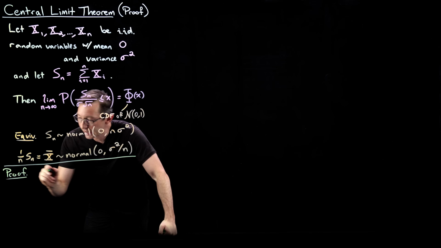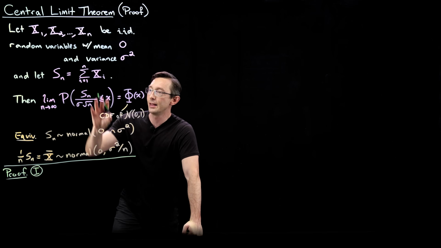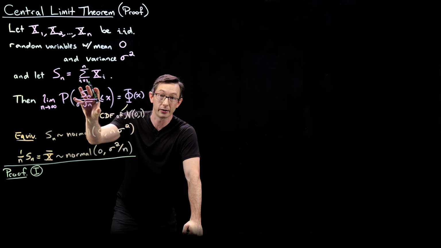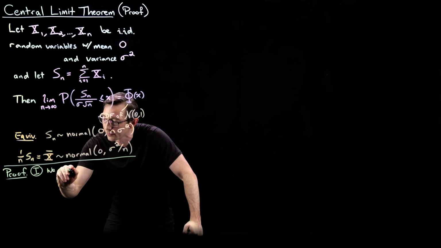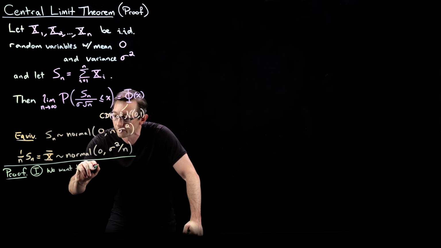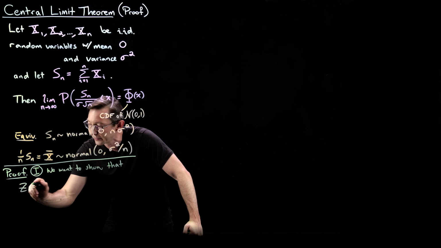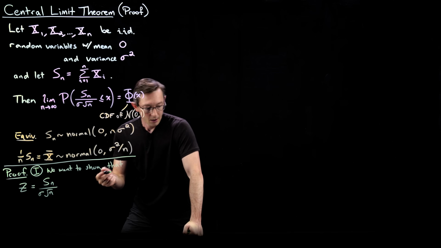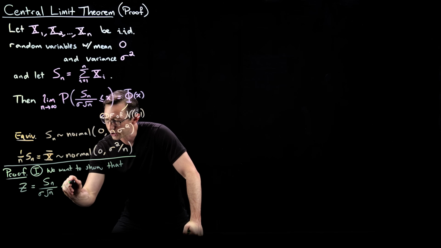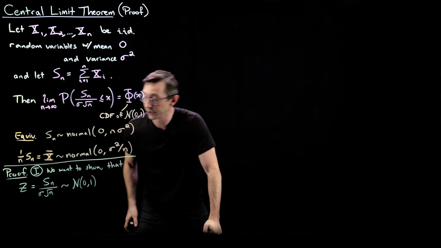Step one, basically, is we want to show that this random variable has the same moment generating function as a standard unit normal. So we want to show that the random variable, I'm going to call it z, equals this thing, Sn over sigma root n, is standard normal with mean 0 and standard deviation 1.